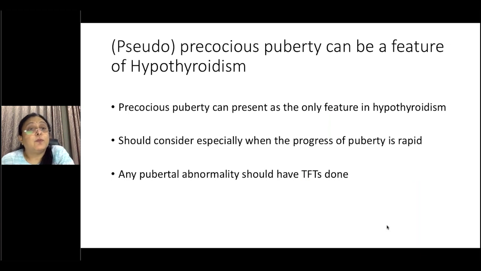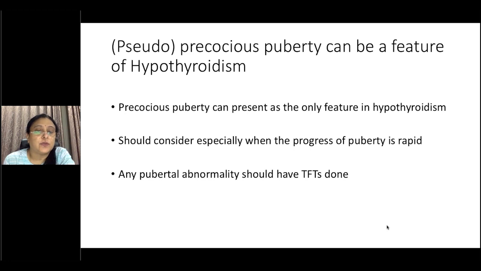So precocious puberty, also called pseudo-precocious puberty, can be a feature of hypothyroidism. Galactorrhea can also be a feature of hypothyroidism. As I mentioned, rarely multicystic ovaries can also present with hypothyroidism, without most of the other features being very prominent. So always do a thyroid profile when any abnormality related to puberty presents to you, even if it means oligomenorrhea or menorrhagia. And you should also consider it when the progress of puberty is rapid or it's not fitting what you would usually see.